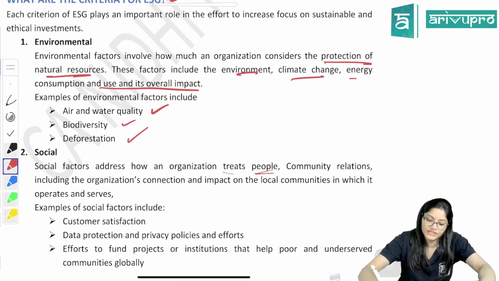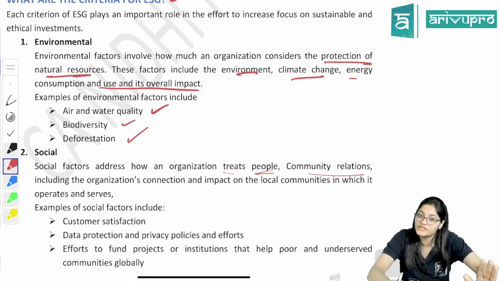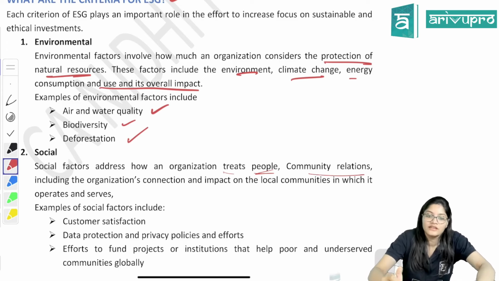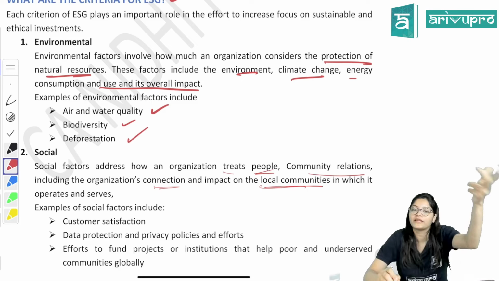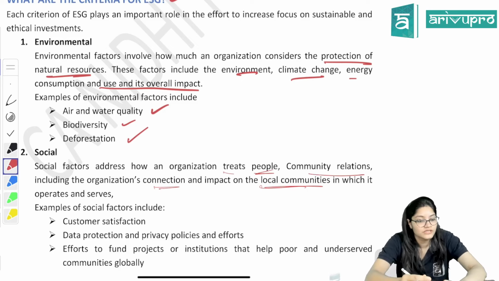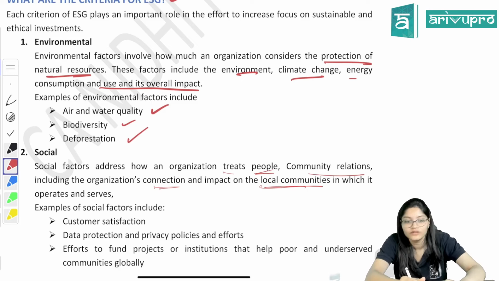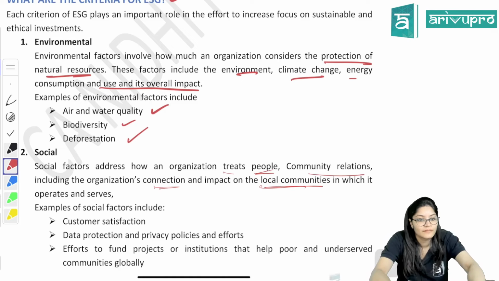People, community relations are there, including your own employees as well. They are also included in the social, right? Including the organization's connection and impact on local communities. How you are impacting the society. Whether customers are satisfied or not. You are giving proper data to your customers. How you are treating them. So all these are social.